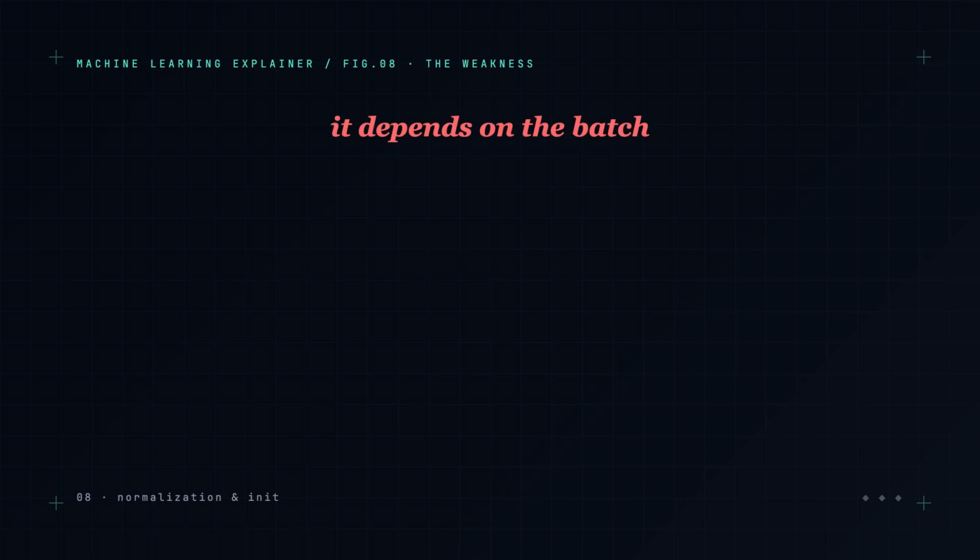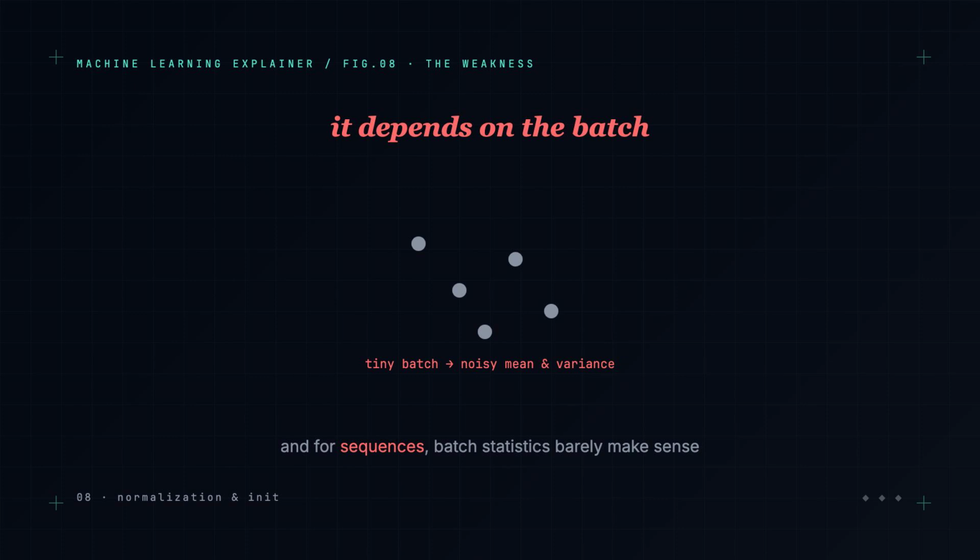But batch norm has an Achilles heel. It depends on the batch. Its mean and variance are computed across the examples in a mini batch. So if your batch is tiny, those statistics are noisy and unreliable. And for sequences like text, where examples vary in length and you often process one at a time, batch statistics barely make sense. We needed normalization that doesn't depend on the batch at all.